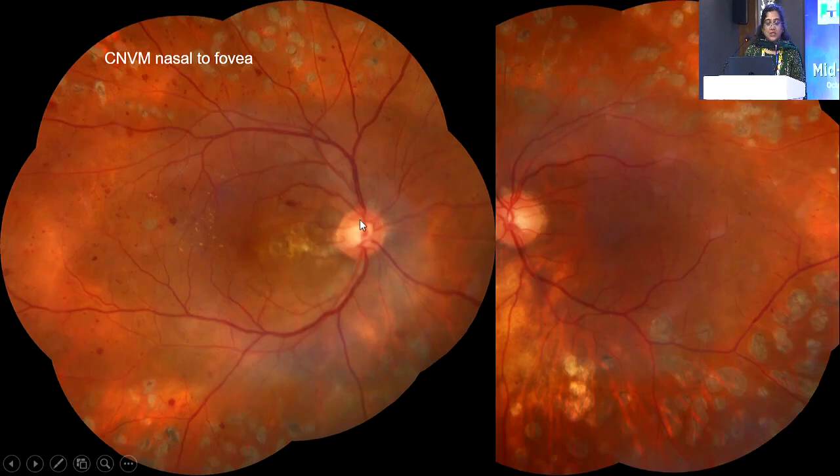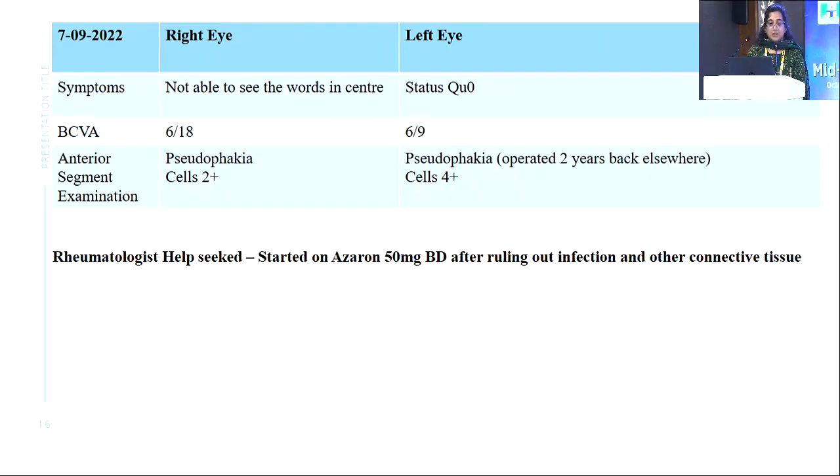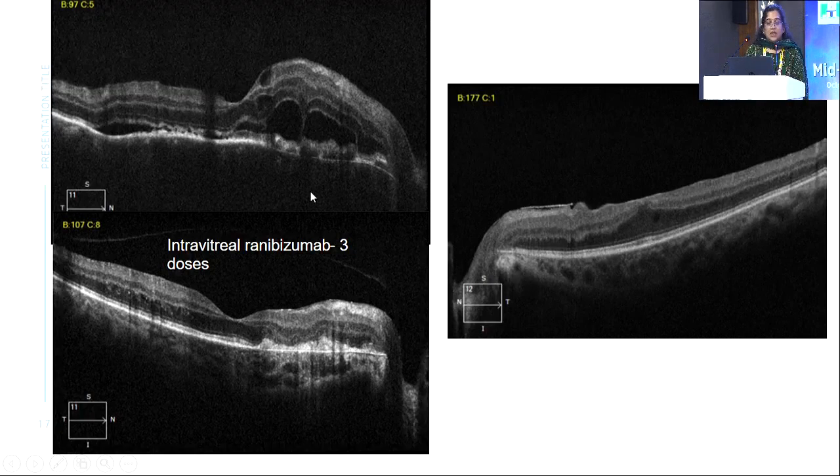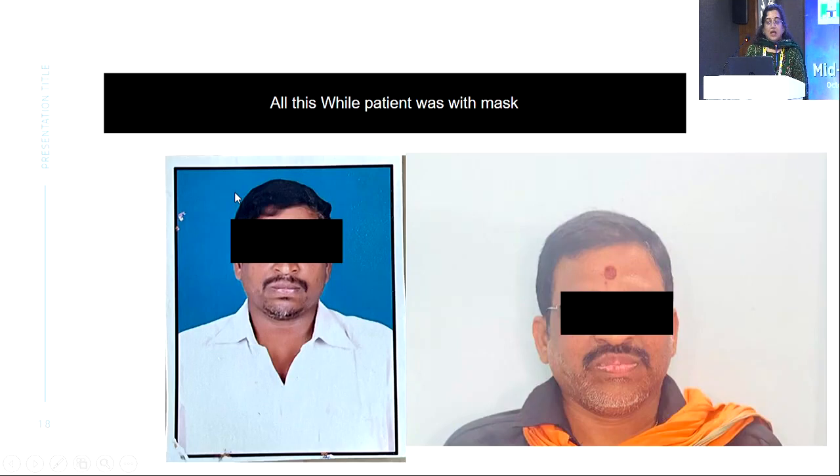Then we could see a subretinal fibromembranous structure present between the fovea and the disc. He had developed a CNVM. So we sought a rheumatologist's opinion, thinking he should be started on an immunosuppressive, and he was started on Azeron, azathioprine 50 mg BD, after ruling out infection and other connective tissue disorders. And we concurrently injected him with ranibizumab, 3 doses.